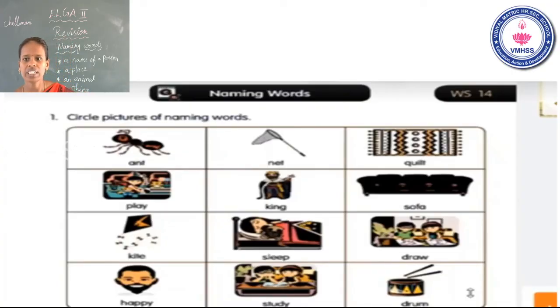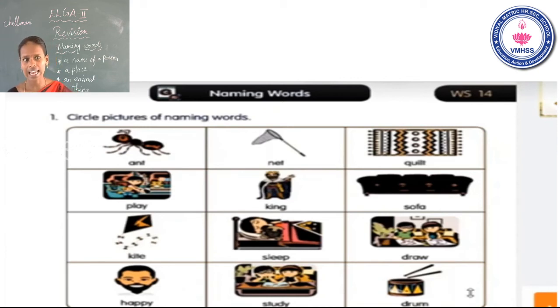Circle pictures of naming words. See the first one. First one is ant. Second one, net. Next one, third one is quilt. Okay. The first one, find it. Where is the naming word?